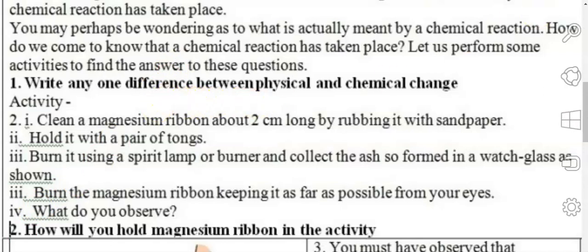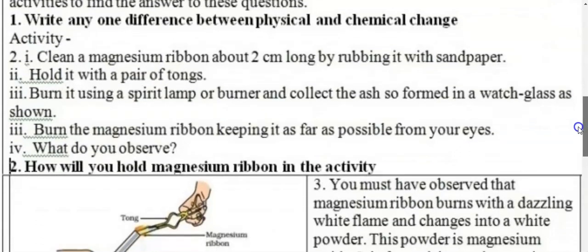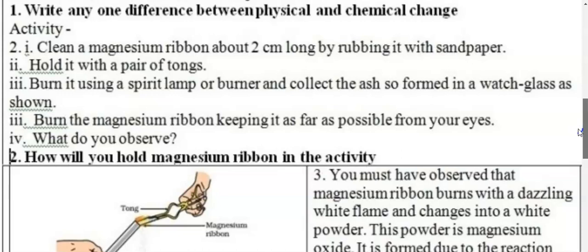Then we start with the activity. Now this activity is quite important here. Activity says, it's from the book, clean a magnesium ribbon about 2 centimeter long by rubbing it with sandpaper. Magnesium, I hope you understand, is Mg. Remember always when we write symbols, M has to be capital and the second letter has to be in small letter. So M capital, g small, Mg, magnesium.